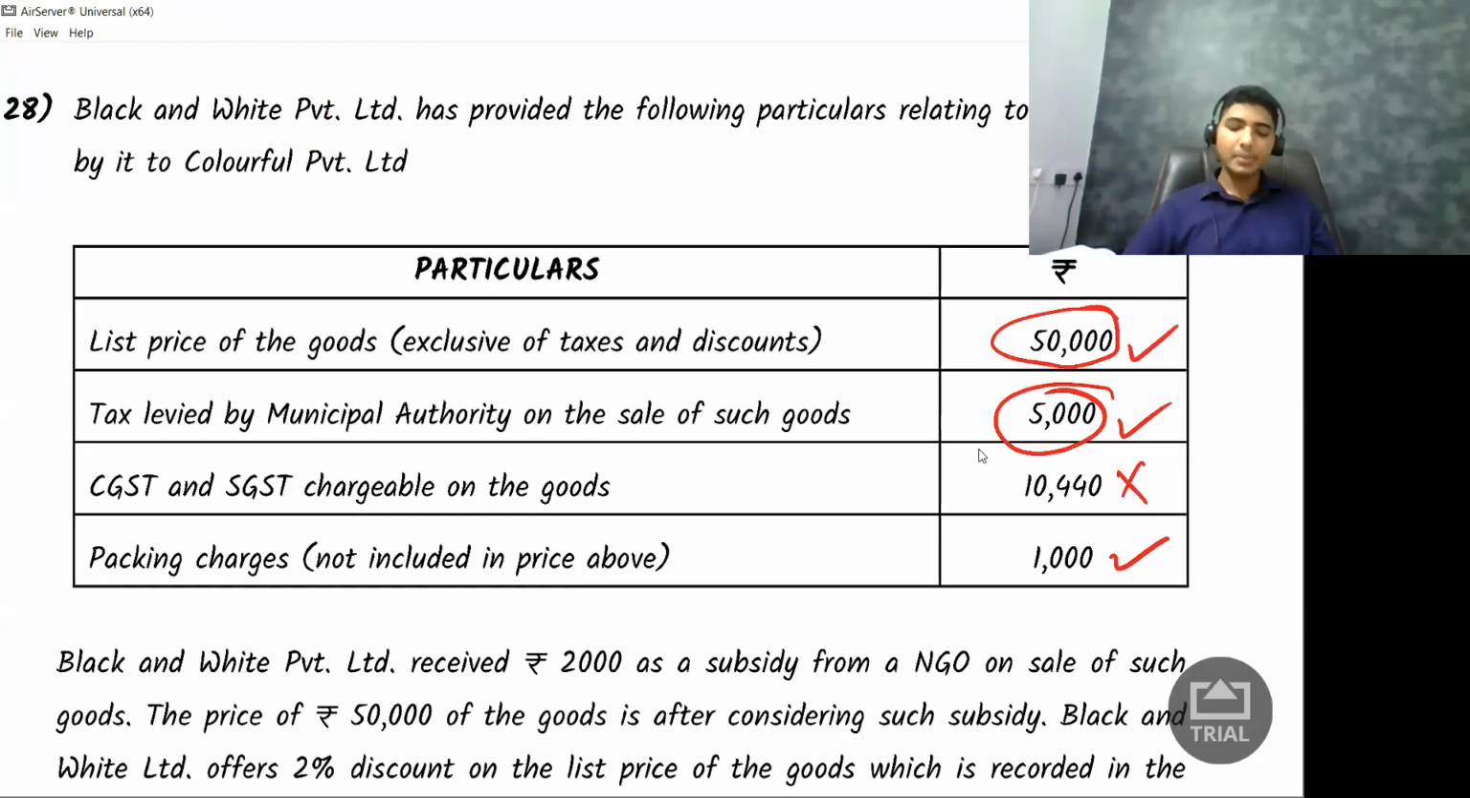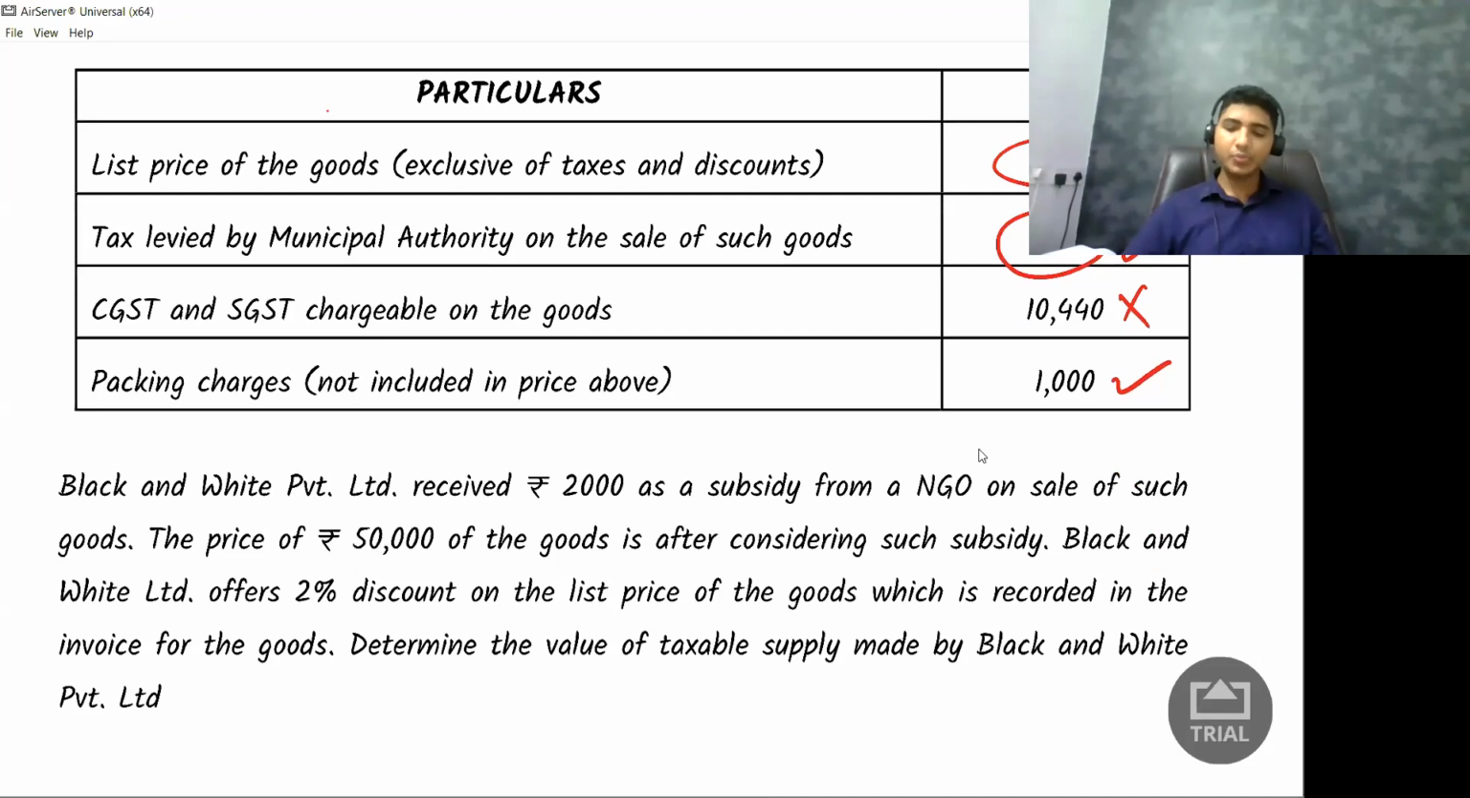Next, Black and White Limited received 2,000 rupees as subsidy from NGO. This has to be added. So I need to add how much extra here? 2,000 rupees as subsidy. The price of 50,000 of the goods is after considering such subsidy. So I am going to add it. Black and White offers 2% discount on the list price. So what should I do on this 50,000 rupees? I need to minus 1,000 rupees as discount. That is 2%.